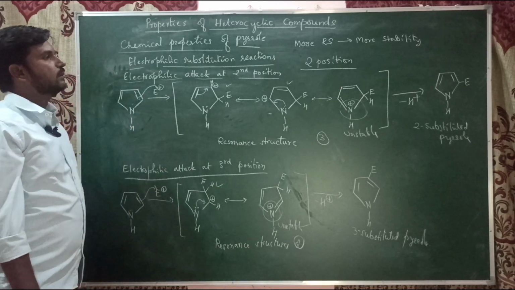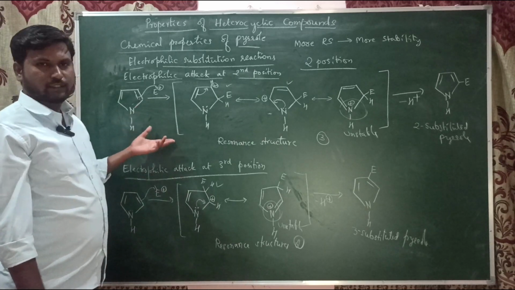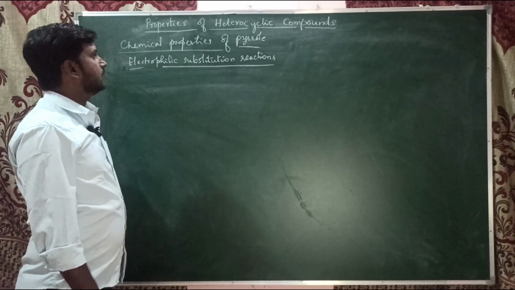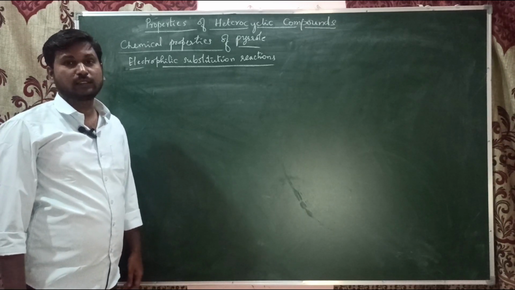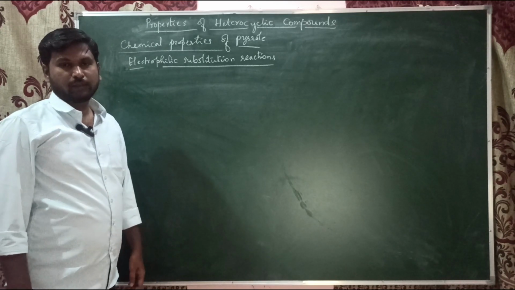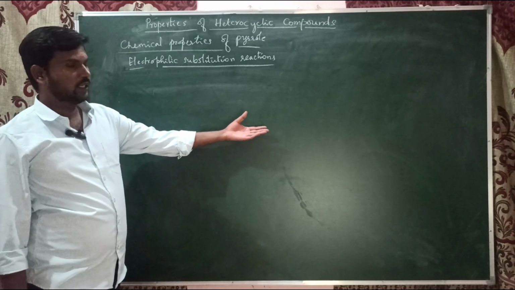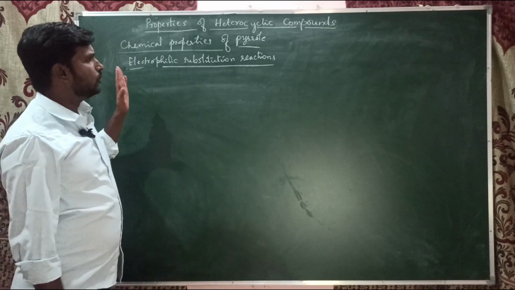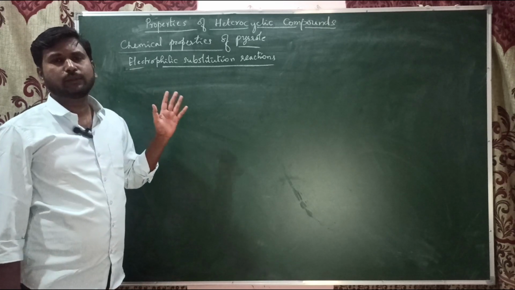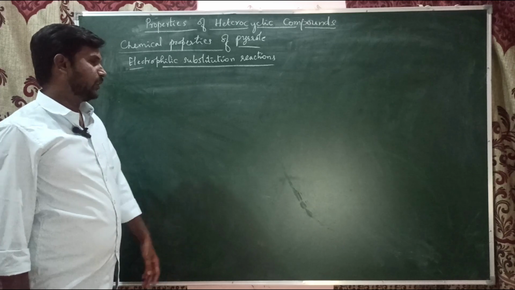Now let us see some examples of electrophilic substitutions, like nitration and halogenation. Students, pyrrole is more reactive towards electrophilic substitution reactions even than benzene. Because in the case of benzene, we can find only two resonance structures. Here we could see three resonance structures. Hence, it is more reactive towards electrophilic substitution reactions than benzene.